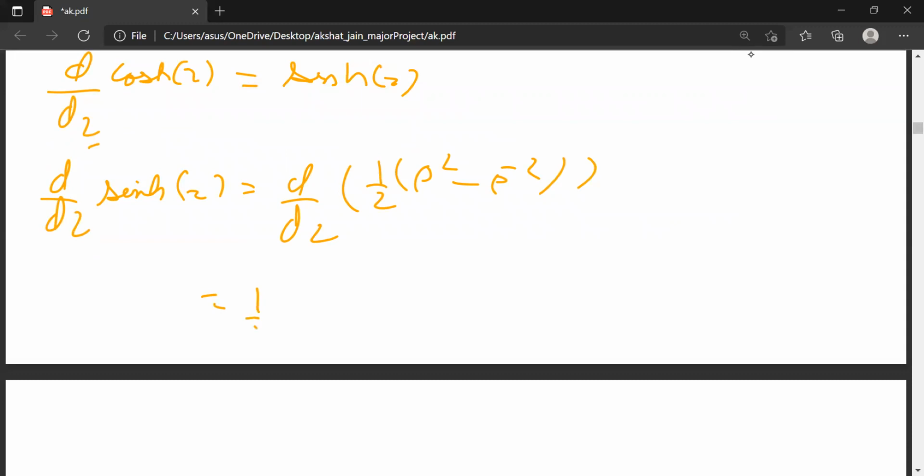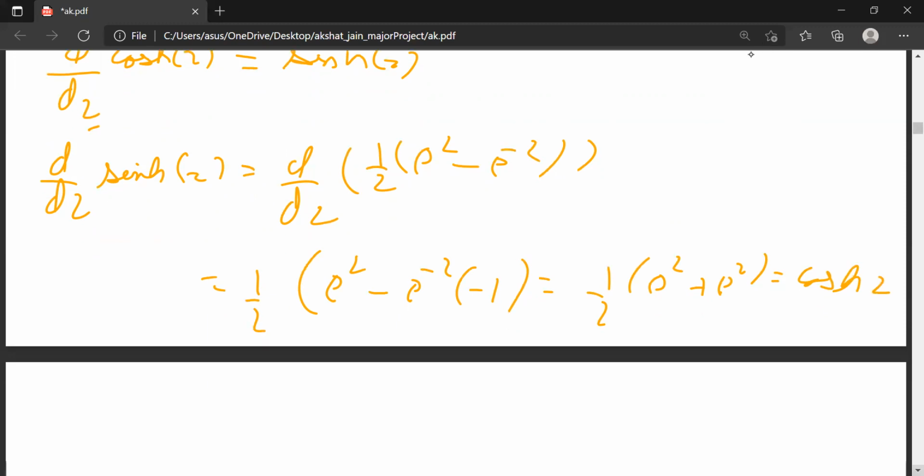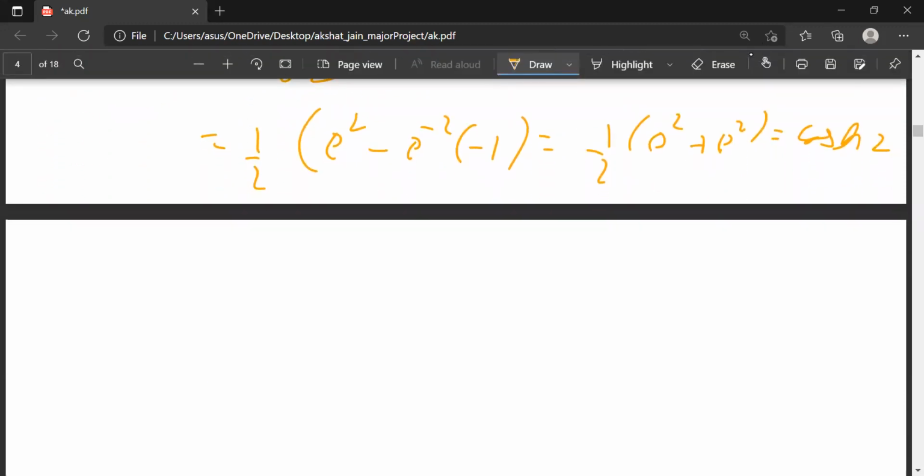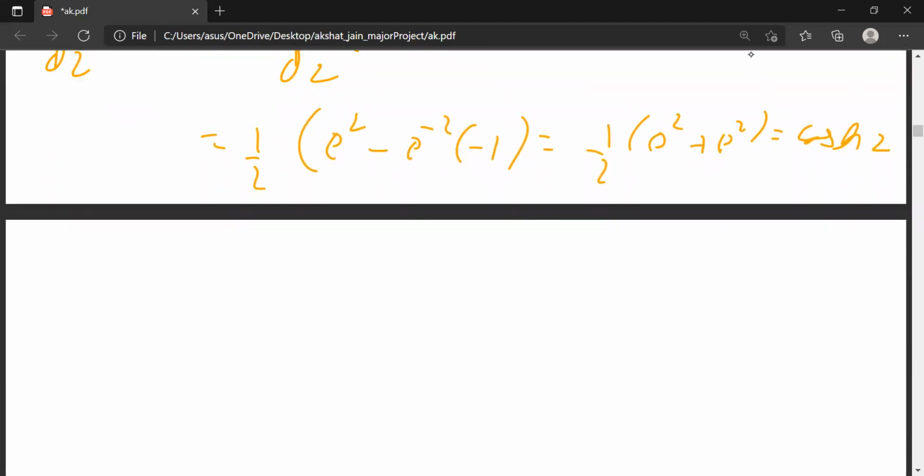Which is equal to 1/2 will come out, and this will be e^z, and this will be minus of e^(-z) times minus 1, which is equal to 1/2 (e^z + e^(-z)), which is equal to cosh z. Okay, same properties as we are using before, same things we will use here as well.